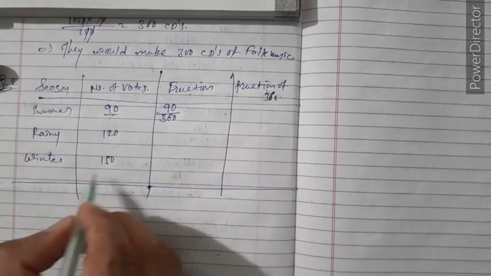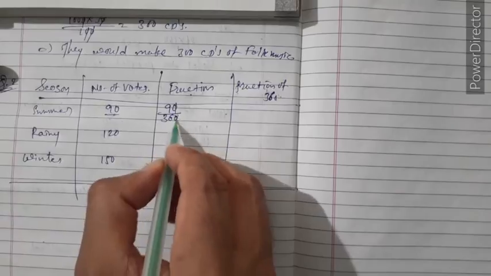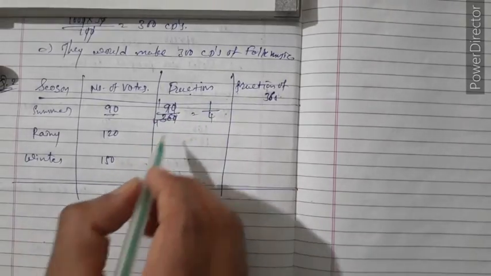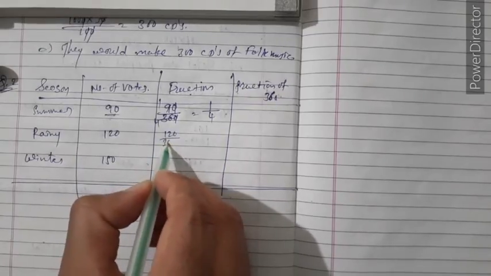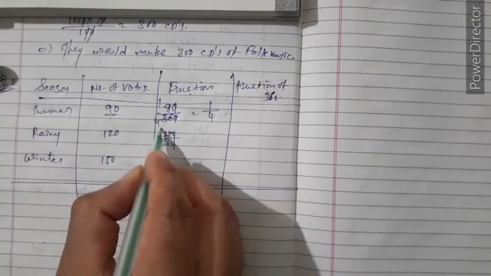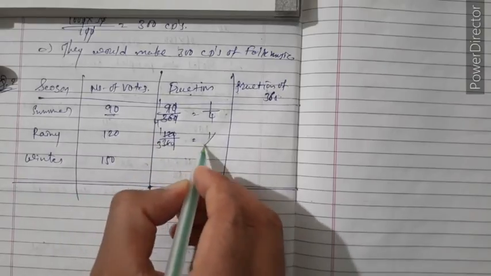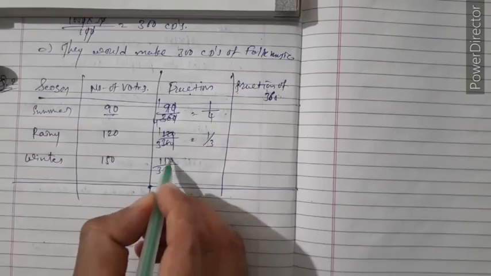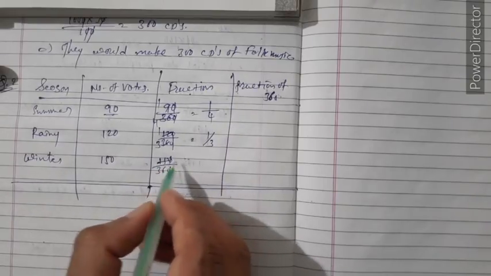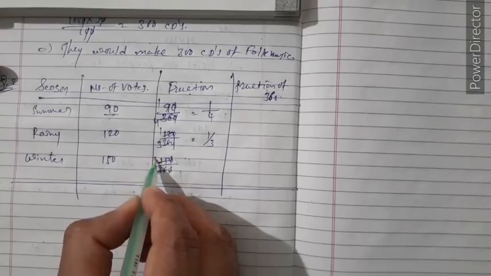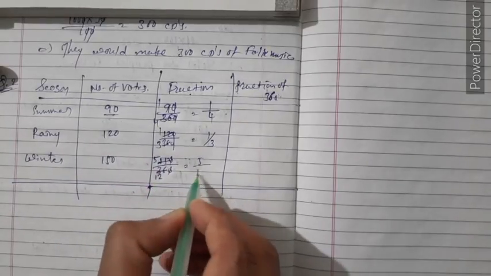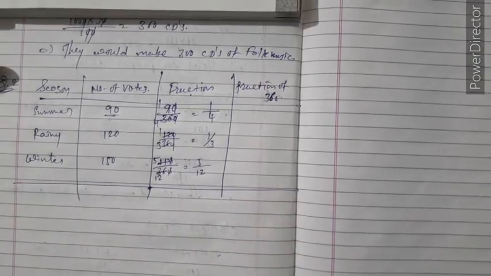Total is 360. Okay, 90 out of 360. Cut the zeros, 9 ones are 9, 9 fours are 36. So fraction is 1 upon 4. Same here, 120 upon 360, cut the zeros, 12 ones are 12, 12 threes are 36, equal to 1 upon 3. And here 150 upon 360, cut the zeros, that is 5 threes are 15 and 12 threes are 36, equal to 5 upon 12. Okay, now fraction of 360.